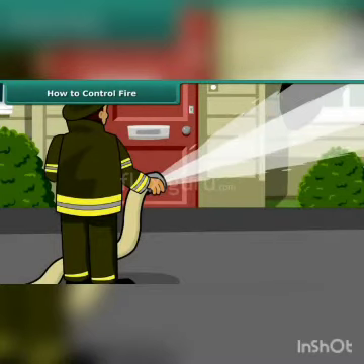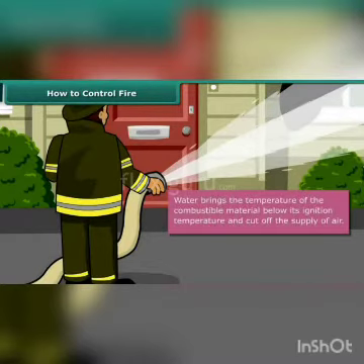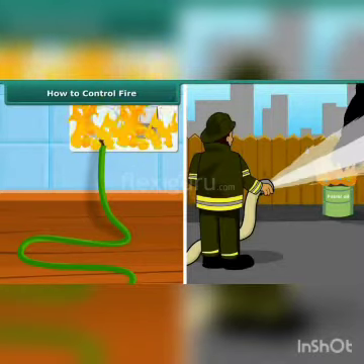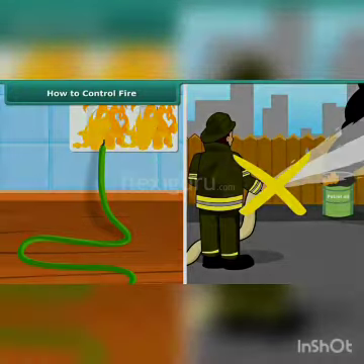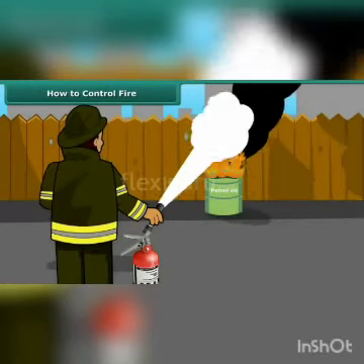The second best fire extinguisher is water. Water is the most common fire extinguisher. Water brings the temperature of combustible material below its ignition temperature and cuts the supply of air. But water cannot be used if electrical equipment is on fire because water is a good conductor of electricity.